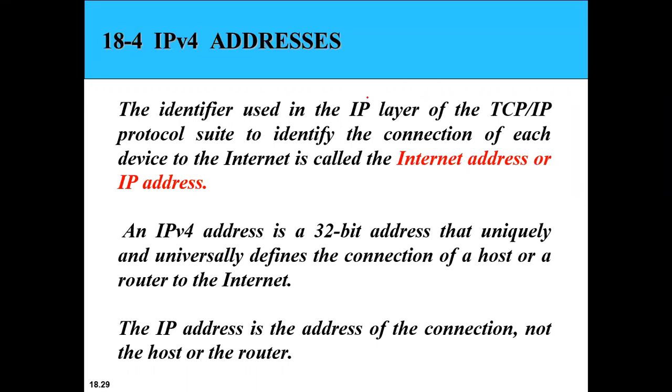And where are we using this particular identifier or internet address? It is basically used in the IP layer of the TCP/IP protocol. Is this clear? So this is all about the internet address. Next we have to see what is an IPv4 address. An IPv4 address is a 32-bit address, which is basically used to define the connection of a host or a router to the